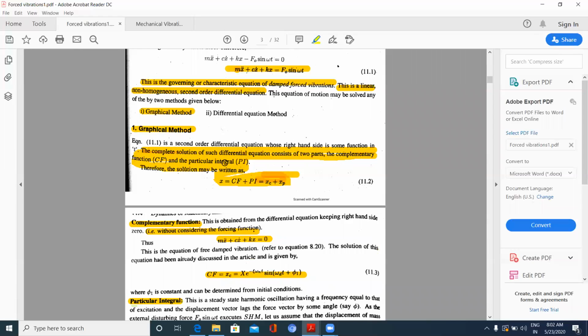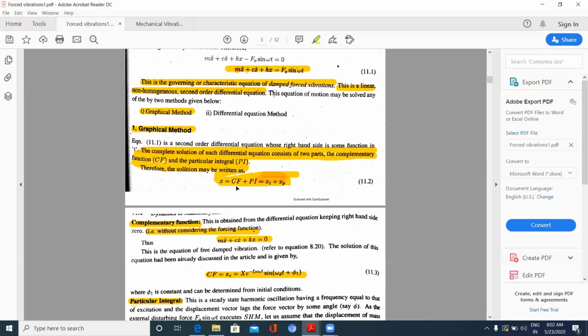You should remember these. The complete solution may be written as the displacement x, which is given by the complementary function plus the particular integral.